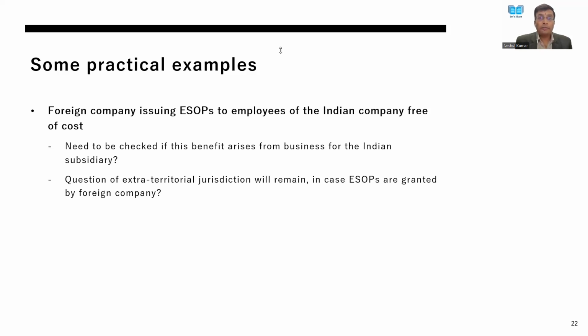So just financing their business and receiving an interest-free loan, to my mind, the basic argument against the applicability of 194R should be in terms of whether it is arising from business or not. And only on those aspects you will be able to defend it.